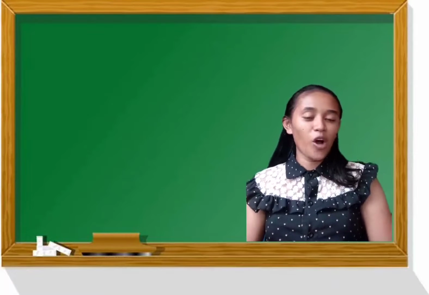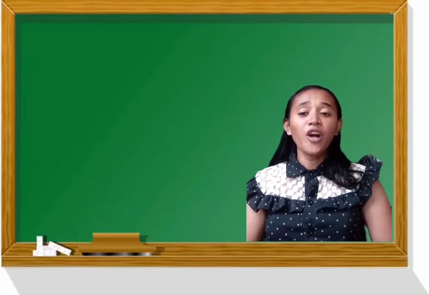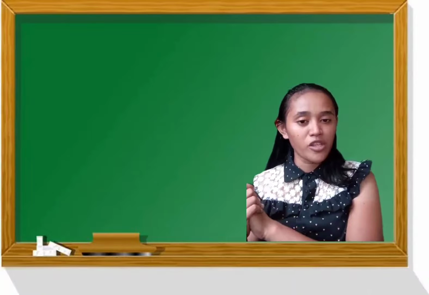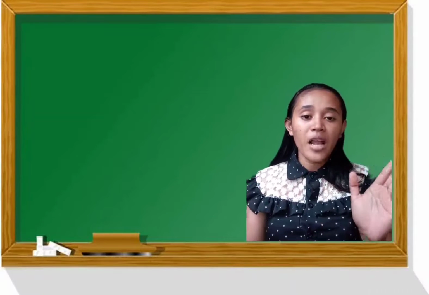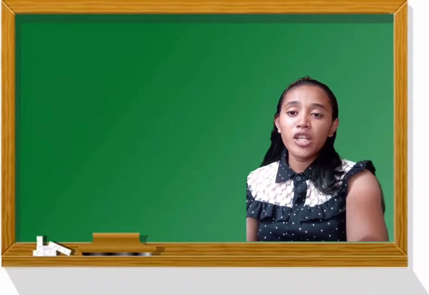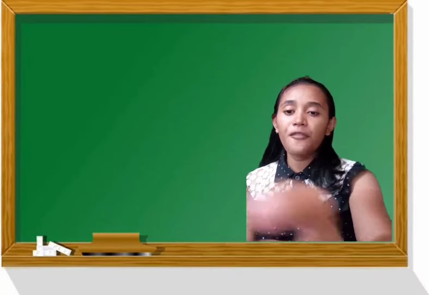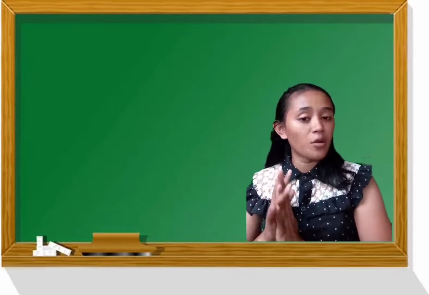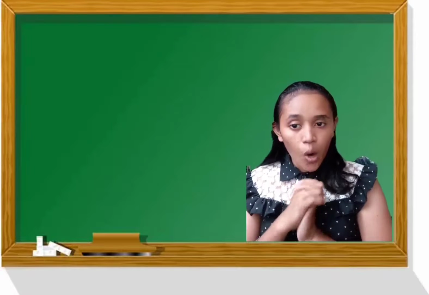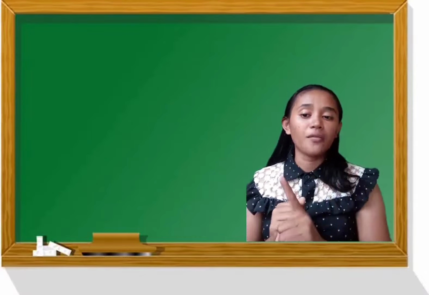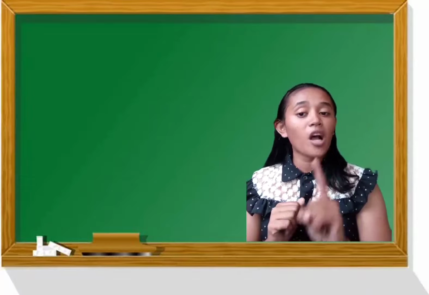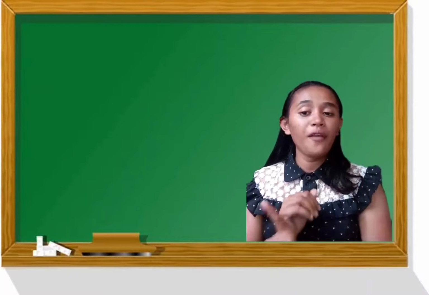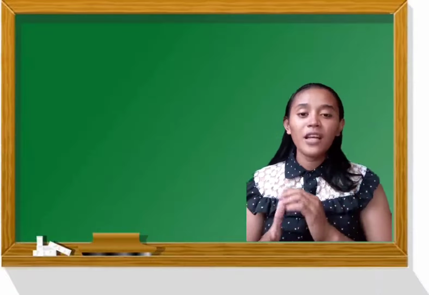So that could be all for my topic for today. I hope that you understand what a cause and effect relationship really is. So always remember that a cause and effect relationship is a relationship between two events or situations where one of the two is the cause of the other. Always remember that the cause is the initiating event or situation while the effect is the result of the cause.